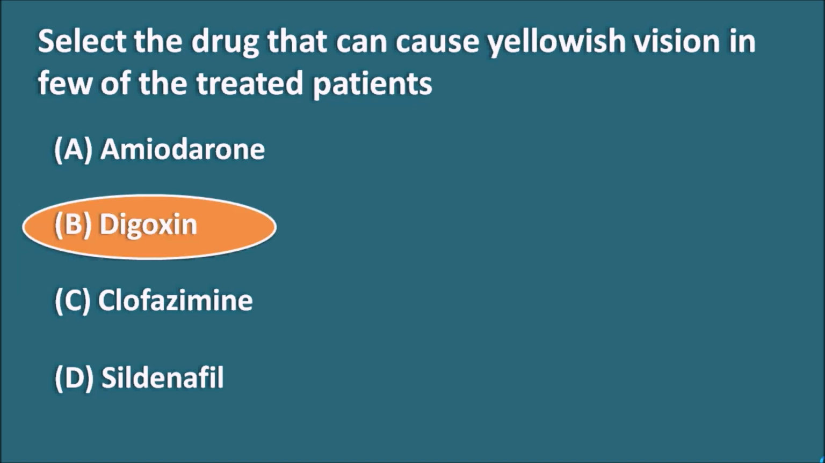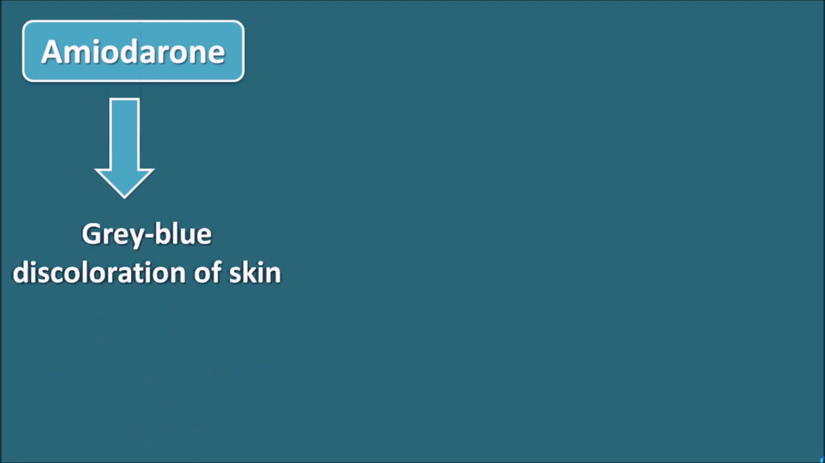Now let us see what are the discoloration side effects of the other drugs listed here. Imidazole is a class 3 antiarrhythmic agent which blocks the potassium channels, and this drug can produce some gray to blue discoloration of the skin. And actually imidazole has an iodine moiety in the structure which may be responsible for the gray to blue discoloration of the skin.